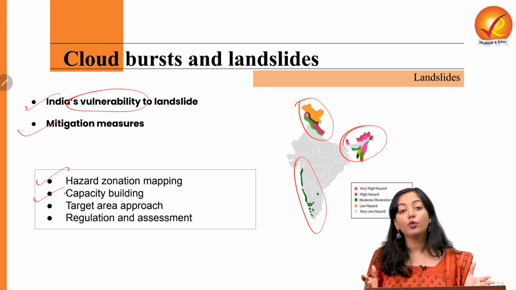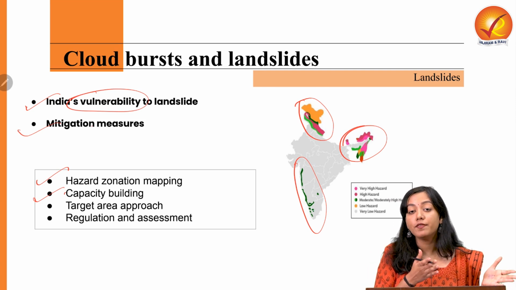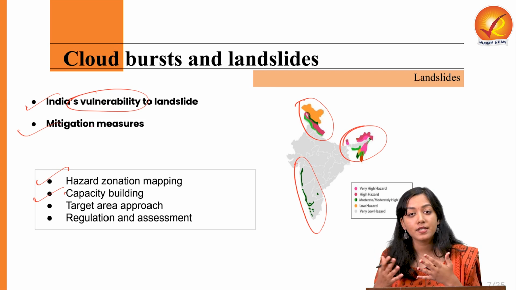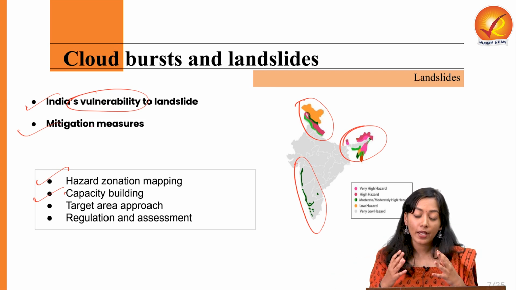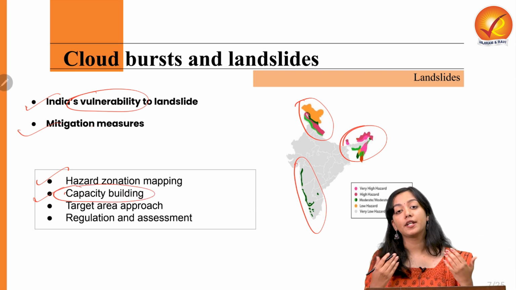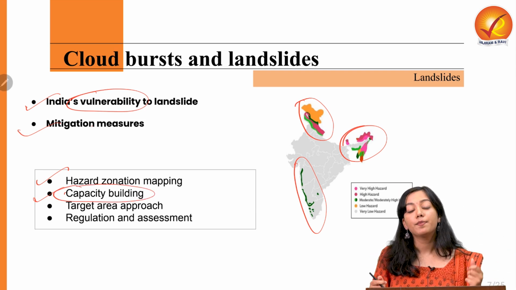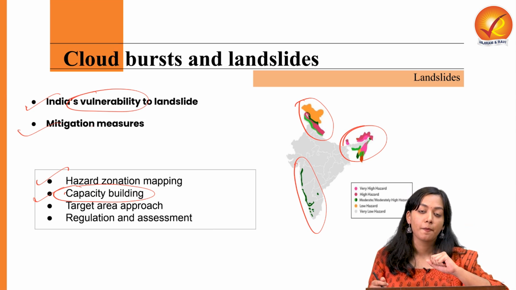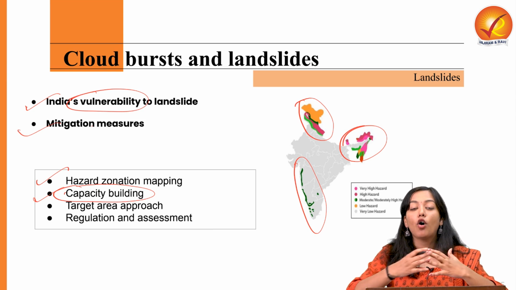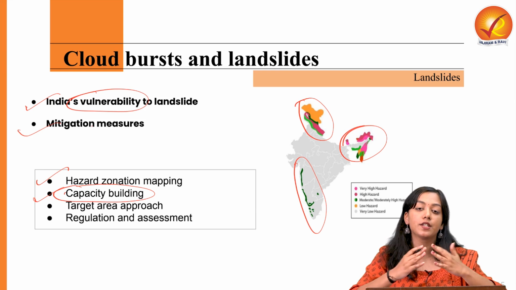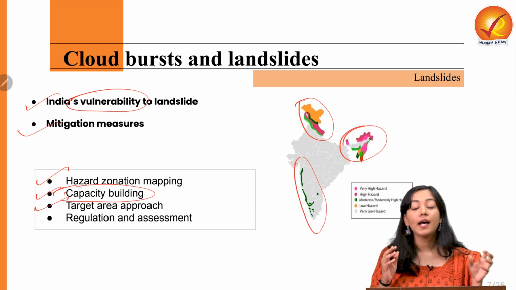Second, in order to prevent a hazard from becoming a disaster, we need to protect the lives of humans, animals, and other biodiversity. How can we do that? We need capacity building in the form of infrastructure development, infrastructure that is resistant towards that particular disaster. Or we can equip and make citizens aware so that they can better mitigate and respond to such disasters. Third is the target area approach.